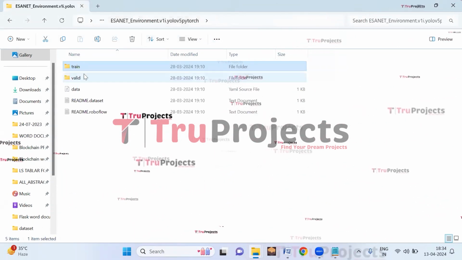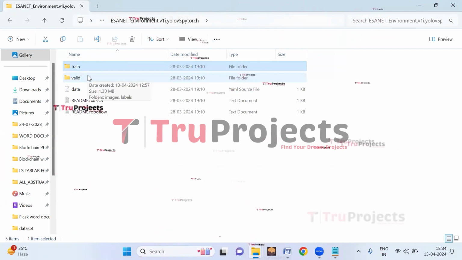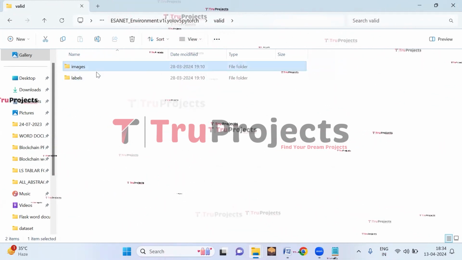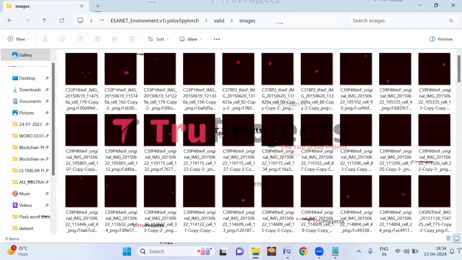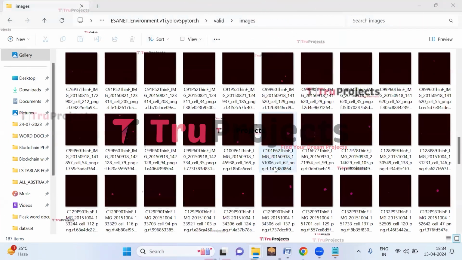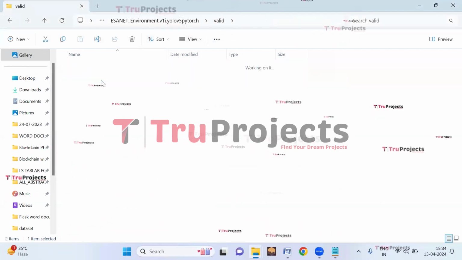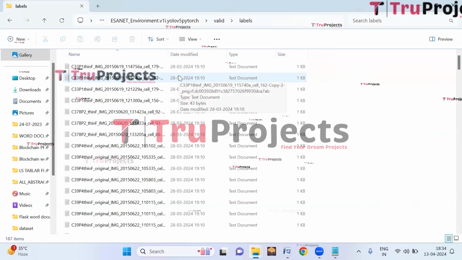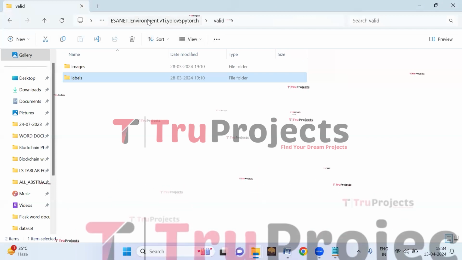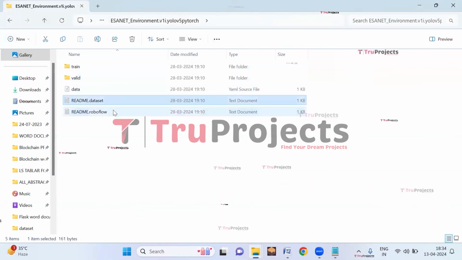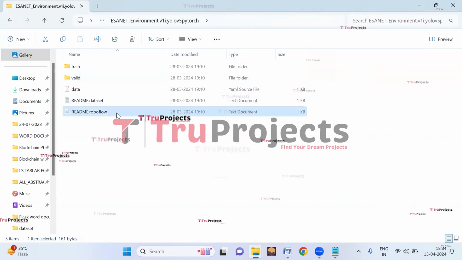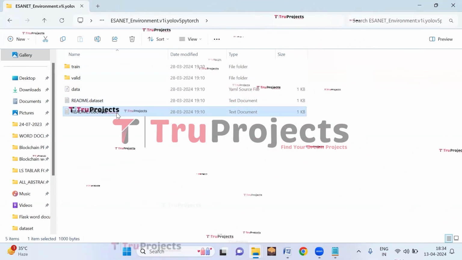And here in the validation folder, again we are having the images folder as well as the labels folder. So in the images folder, we have the images of the signals which are used to evaluate the performance for the YOLO v5 model. And in the labels folder, we have the labels for the corresponding images. And here we have the README dataset and README.roboflow text documents.